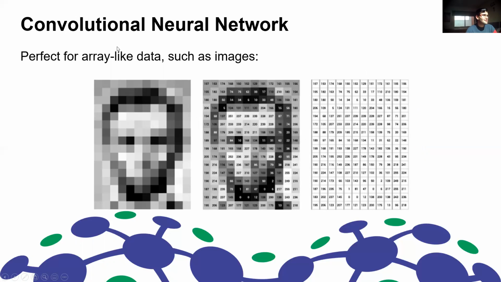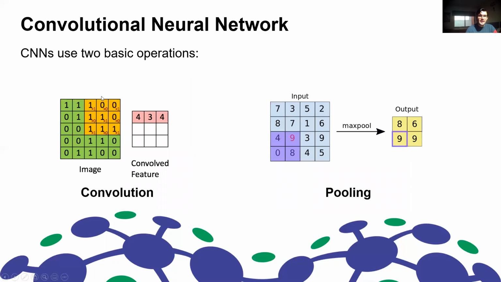Now we have lots of new types of neural networks, but one of the most popular are the convolutional neural networks, which are, I think, by far the most important architecture in deep learning. They are perfect for array-like data, such as images. We know that an image is a matrix of pixels in which each pixel represents an intensity of color. So, for example, if we're working with a grayscale image, each pixel has a value from 0 to 255 in most cases, representing a pixel more black or more white. The CNNs have two main operations, which are convolutions and pooling.